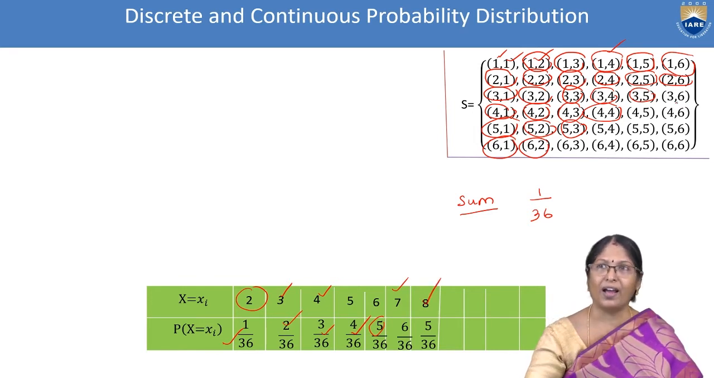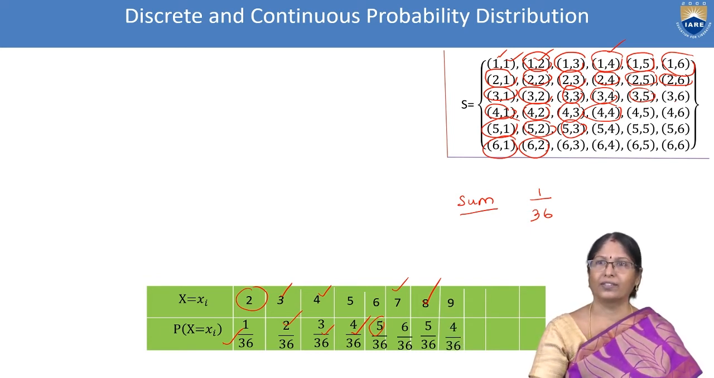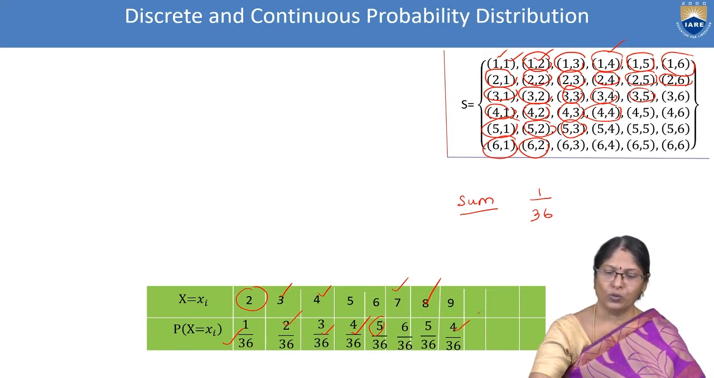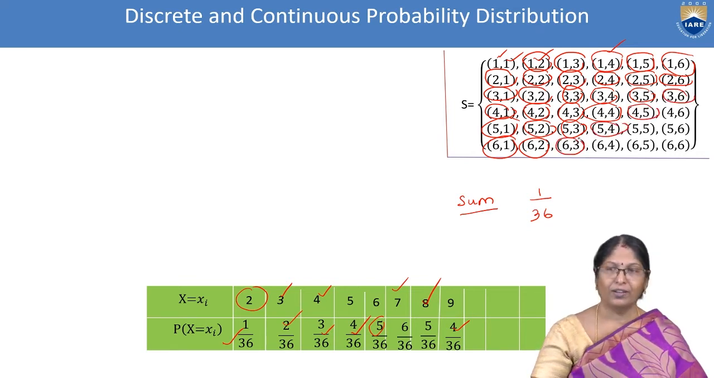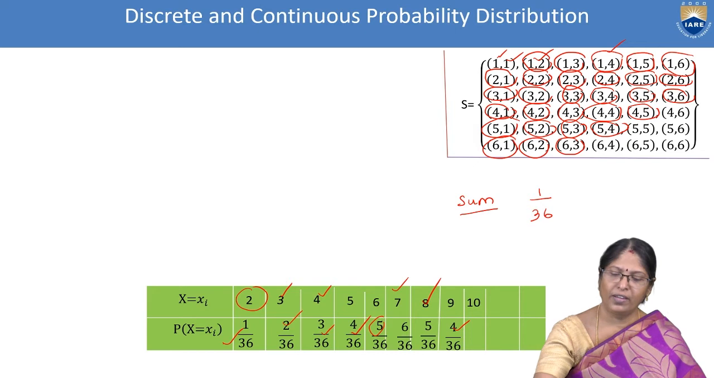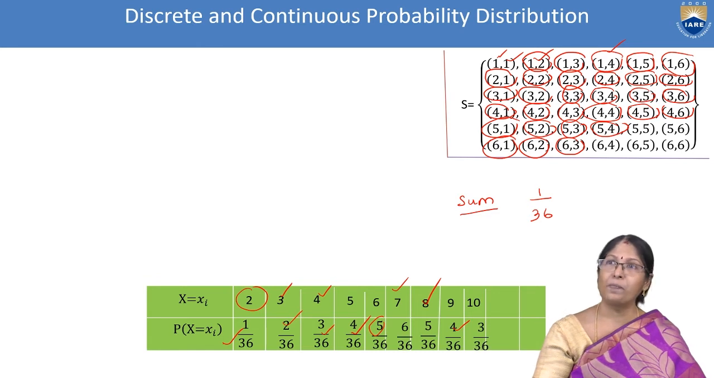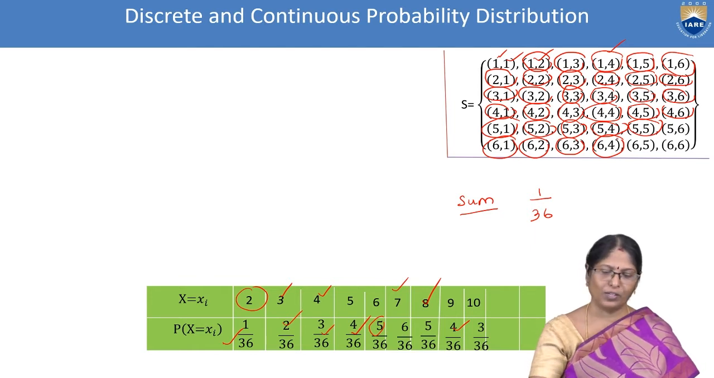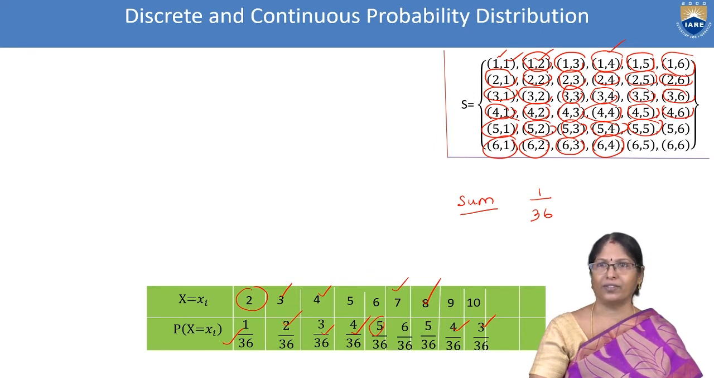Next we can see 3 and 6. What is the possibility? 9. To get the sum, the value 9, telling 4 possibilities are there. So 3, 6, 4, 5, 5, 4, 6, 3. So 4 possibilities are there. Next, 10. Here we can see it 4 and 6. What are the possibilities? 3 possibilities. 1, 2, 3. So that is what it is written. When it is 10, the possibility is 3 by 36.